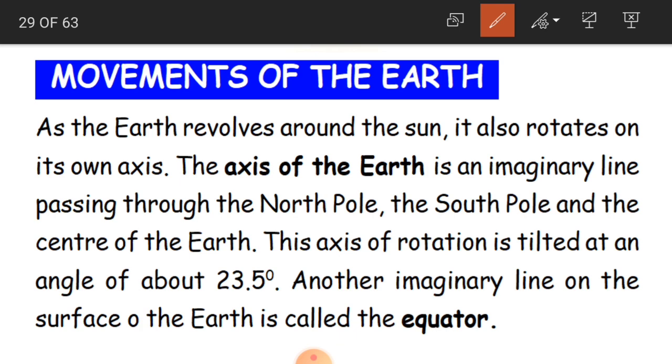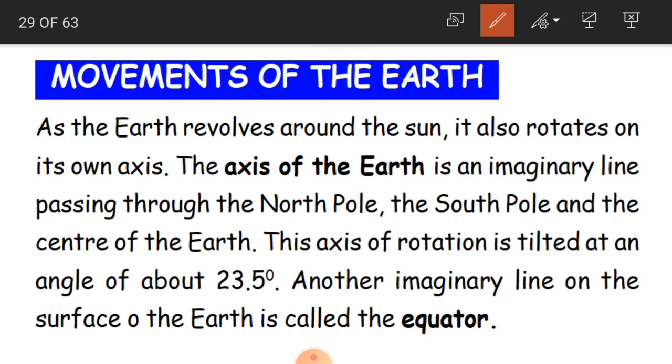But sometimes during natural disasters like earthquakes, you can feel the movement of the earth. Other than that, nowhere can we feel it, but it moves. It rotates around itself and it revolves around the sun.